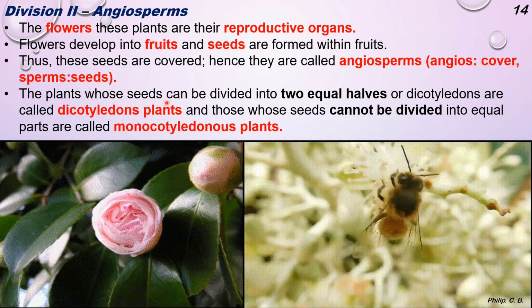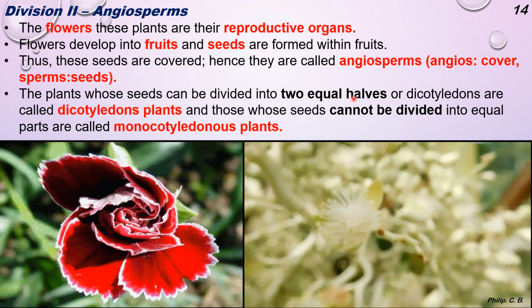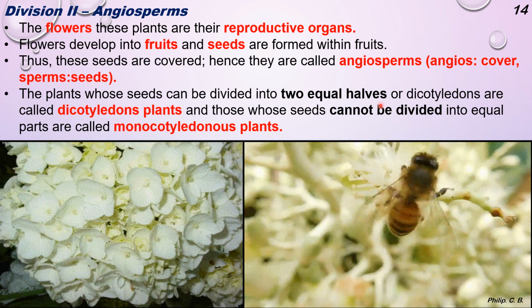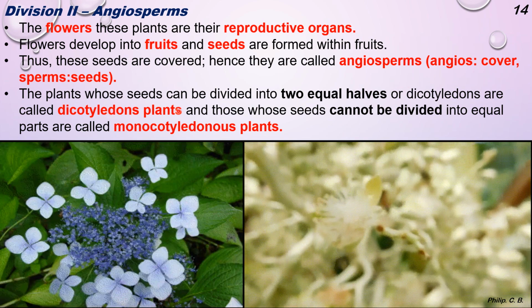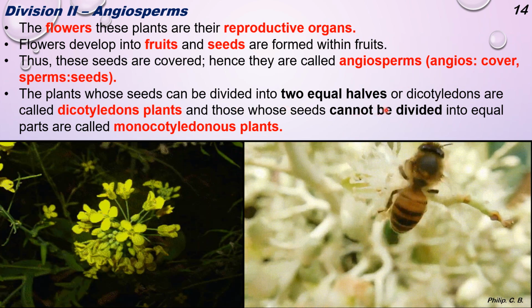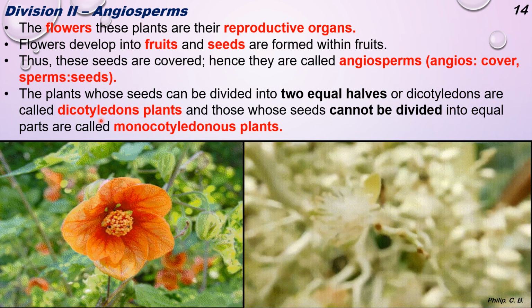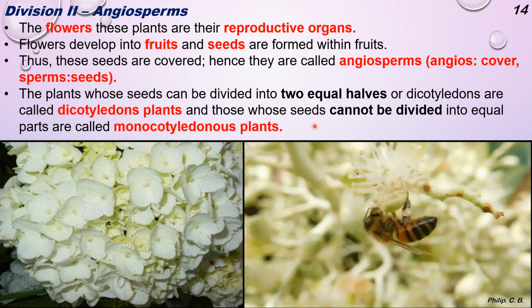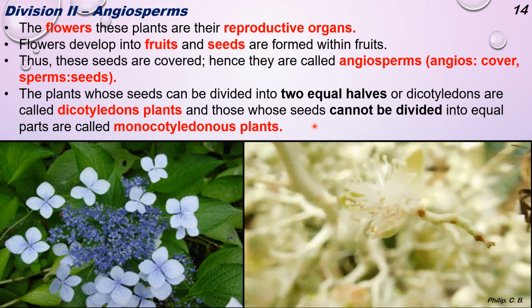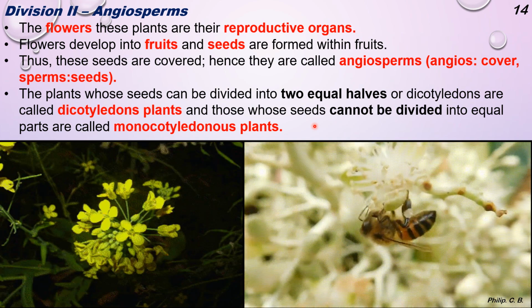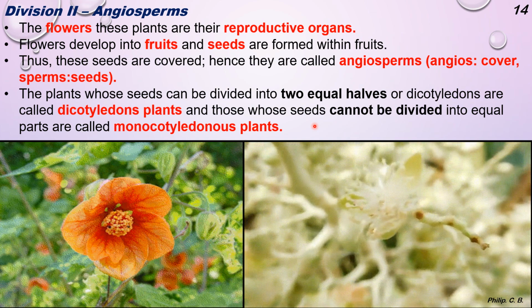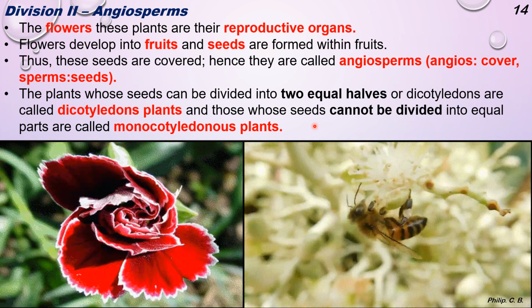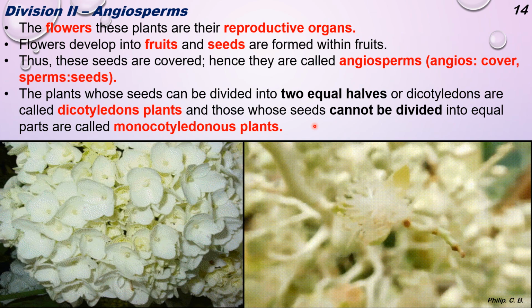The plants whose seeds can be divided into two equal halves or cotyledons are called dicot plants, and those whose seeds cannot be divided into equal parts are called monocotyledonous plants. Again, a small example of a dicot: the seeds of bean, rajma. Whenever you go to the kitchen, whenever mother puts the seeds in water, you can see it divides into two halves.